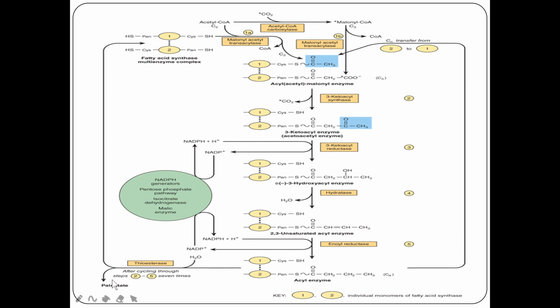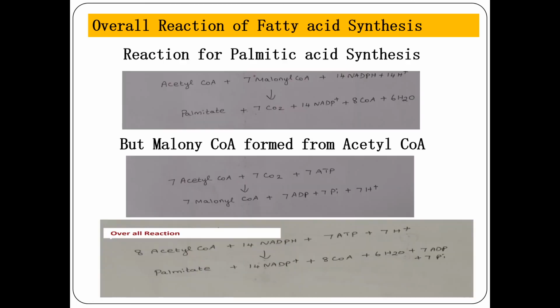It will continue until palmitic acid. So the human fatty acid synthase complex can continue the fatty acid until it forms palmitic acid. After that, it will stop. So the cleavage enzyme or termination enzyme is called thioesterase, which will cleave the formed fatty acid from this fatty acid synthase complex. So these are the steps involved in it.